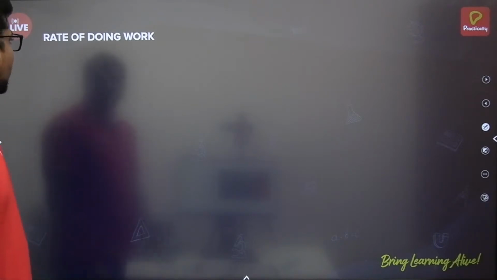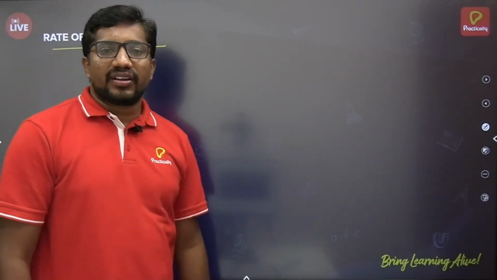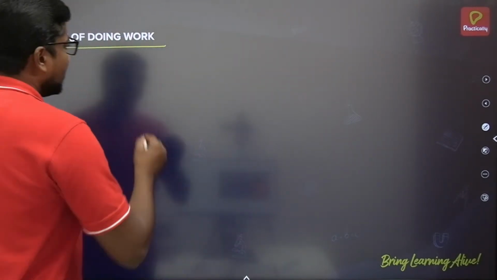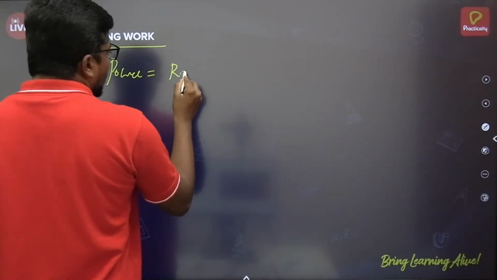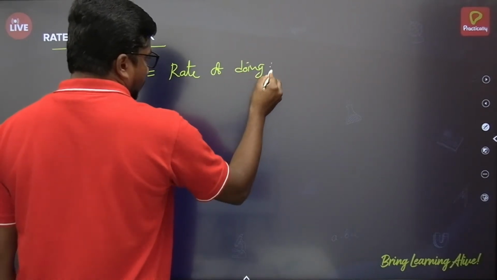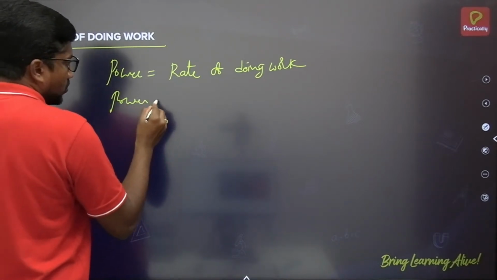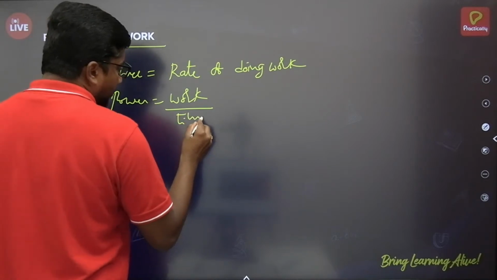so next one, rate of doing work. What is meant by rate of doing work? The rate at which work is done is said to be power. Okay, power can be written as rate of doing work. That means power is equal to work done by time.